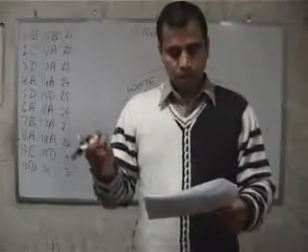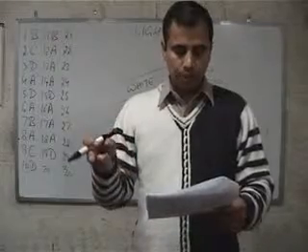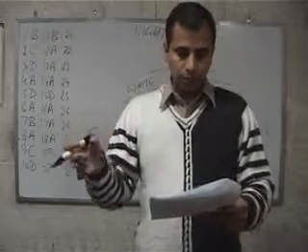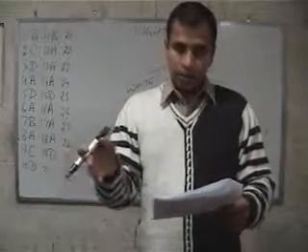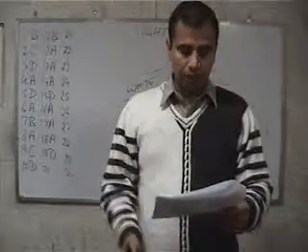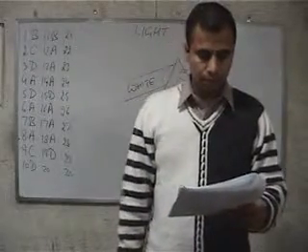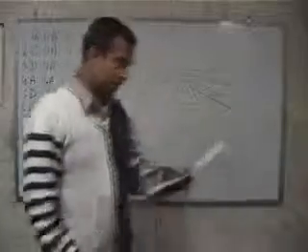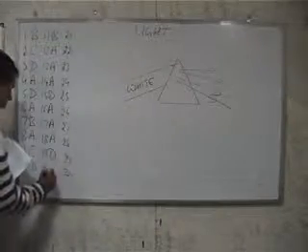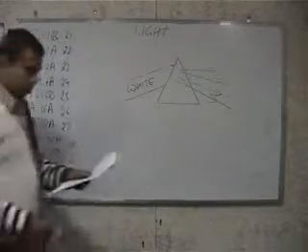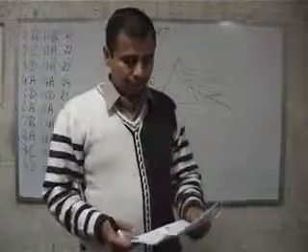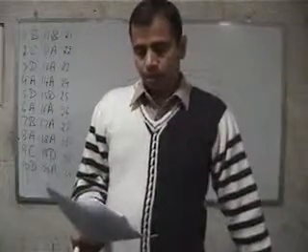The focal length is 12. So you should know that you have to place the object before 12 centimeters. So what should be the answer? Option A, 10 centimeters, because that is the only entry which is less than 12 centimeters.